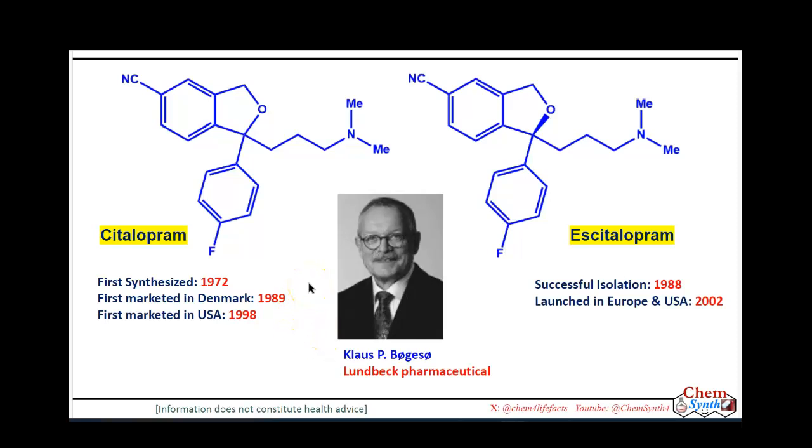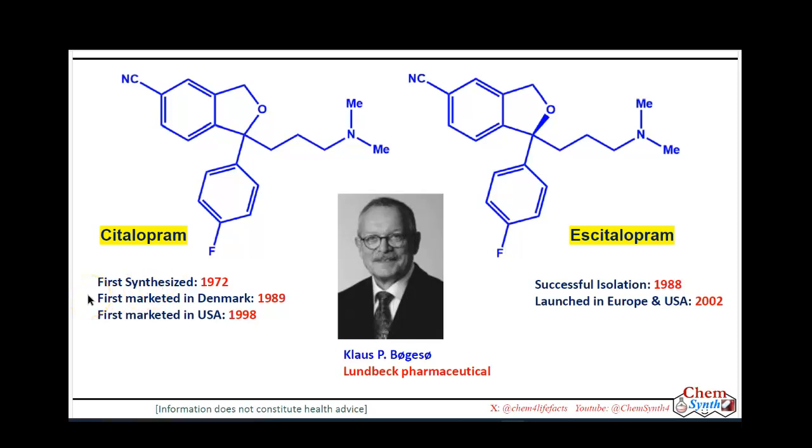He joined the company in 1971 and continued to work in that company for 44 years. So after joining, within 1 year, he synthesized 55 compounds. Escitalopram was one of those compounds.